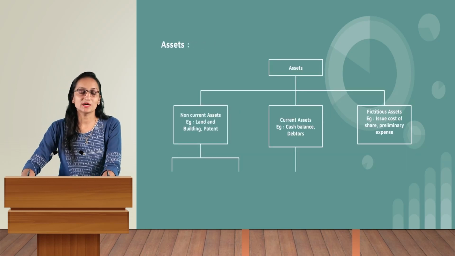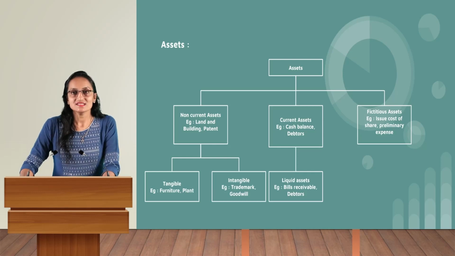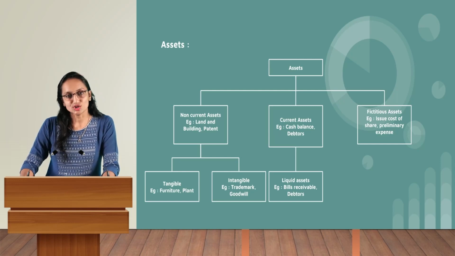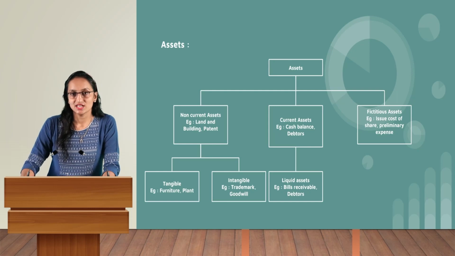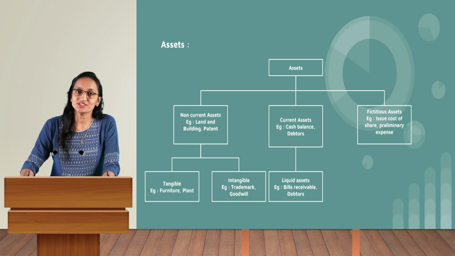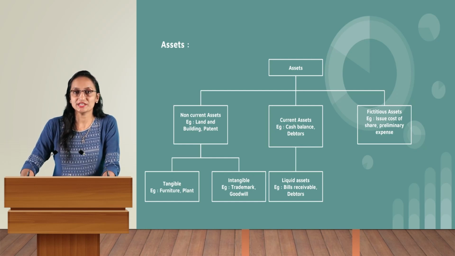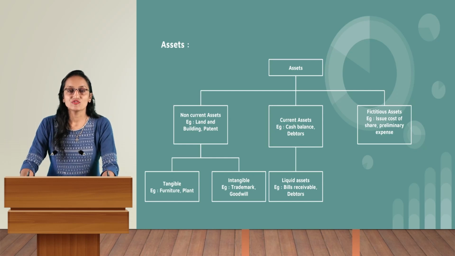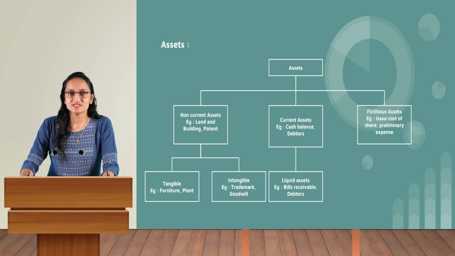Now let's talk about assets. Assets are the benefit that a business owner receives for the long term and short term. Examples of assets are furniture, plant and machinery, and building. All of those are going to benefit the business for a long term. Of course, we know that whether it is the building, the machinery, or the technology used by the business owner for business purposes, it will result in benefits.